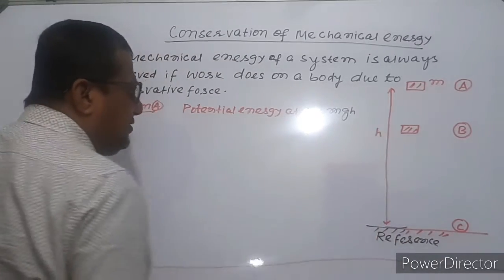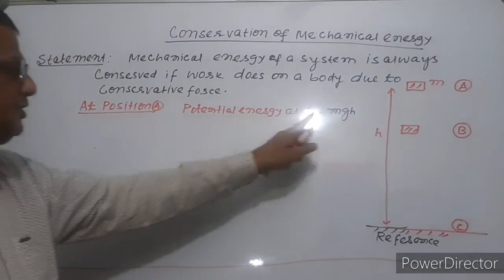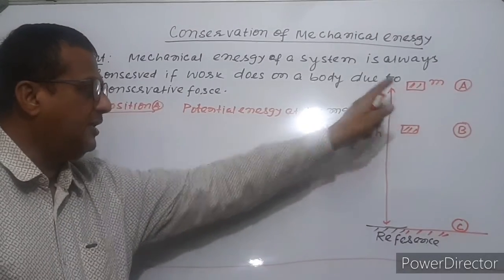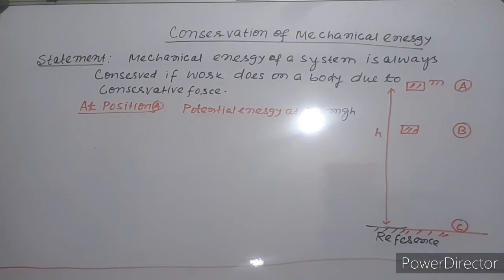From here the height is h, so potential energy of this body at A is mgh.